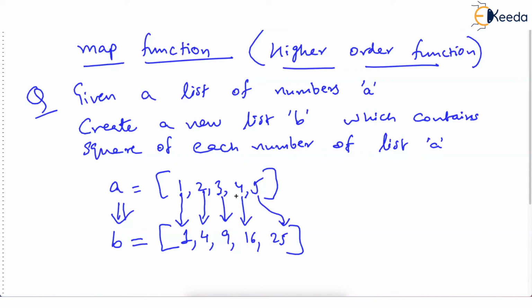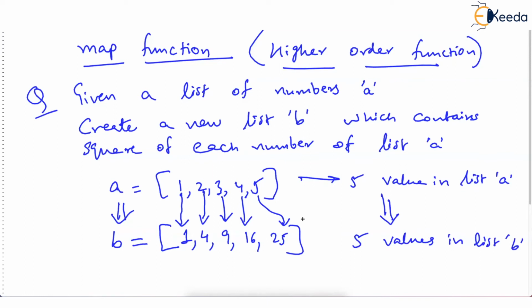Please try to understand, we are not filtering out anything here. The problem has changed. We don't want to select something and drop something. But we want that if there are 5 values in list A, then we don't want to filter out any values. If there are 5 values in list A, then there should be 5 values in list B also.